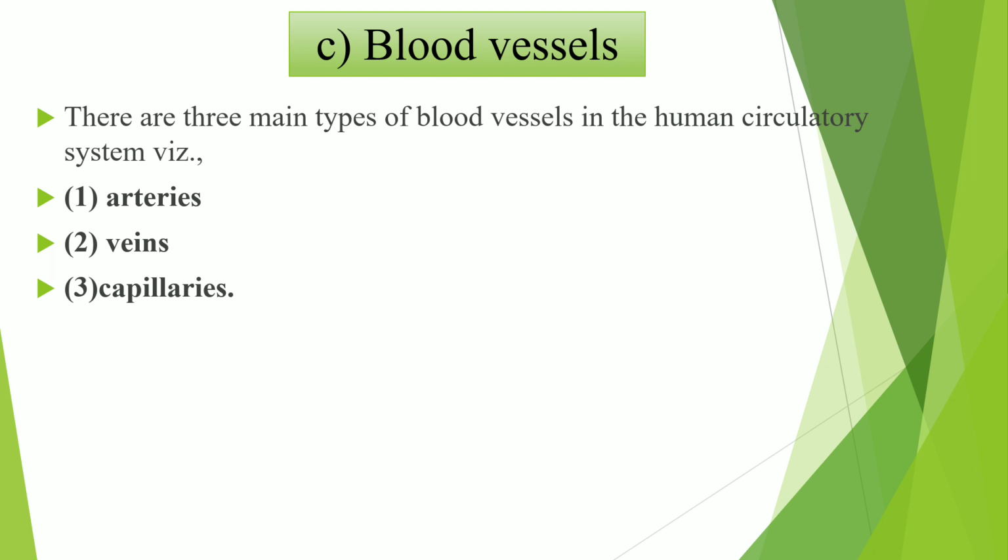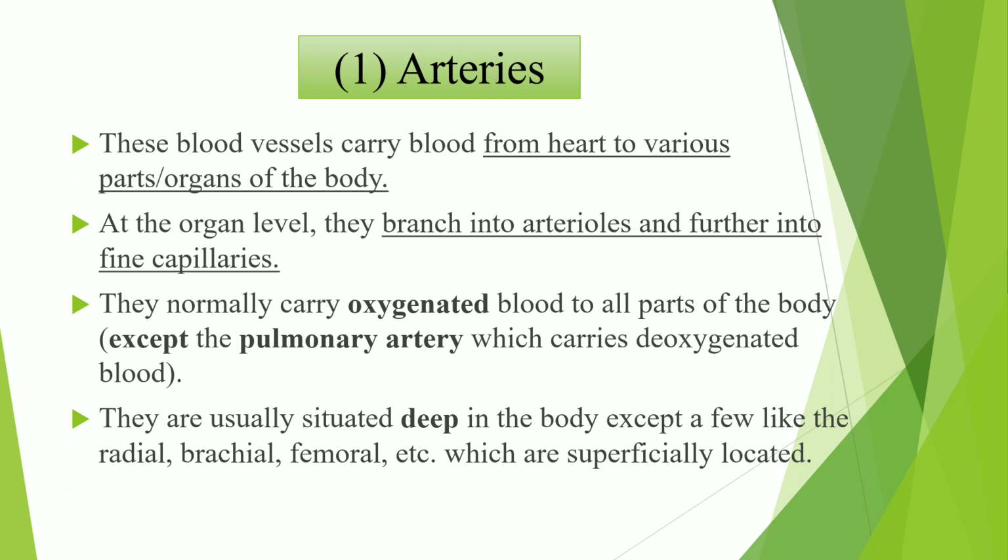So in the body of the human being, there are three main types of the blood vessels found in the human circulatory system. And these three types of the blood vessels, one is arteries, second is veins, and third is capillaries. So arteries, veins, and capillaries are three types of the blood vessels. Now we are going to study the arteries.